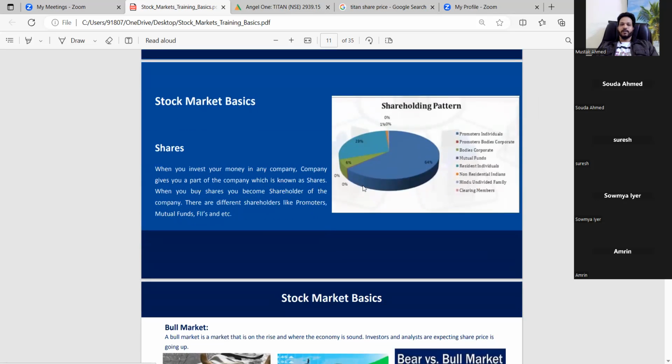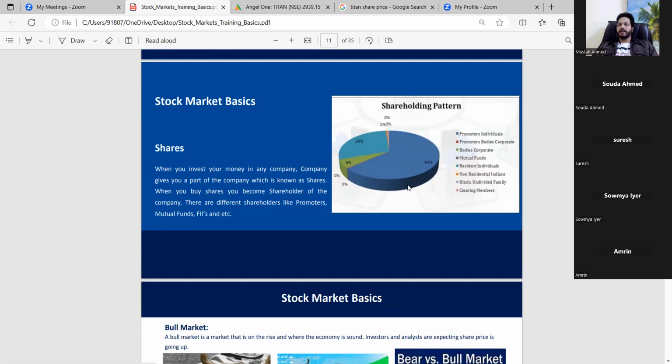Okay, so when it comes to the stock market, you would have known that there is a difference between stock and share. When you invest your money, the company gives you a part of the company, which is called a share. So you are the shareholder of the company.